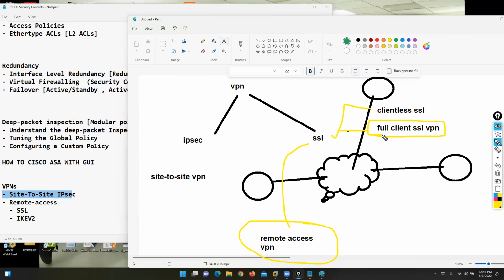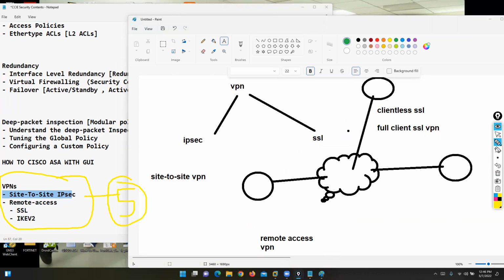In Fortinet, this is called what? FortiClient. In Palo Alto, this is called GlobalProtect. In Cisco, this is called Cisco AnyConnect client software. So we'll discuss these options in detail. It means for VPN, only this topic will take a minimum of 5 to 6 hours, only this VPN section on Cisco ASA firewall.